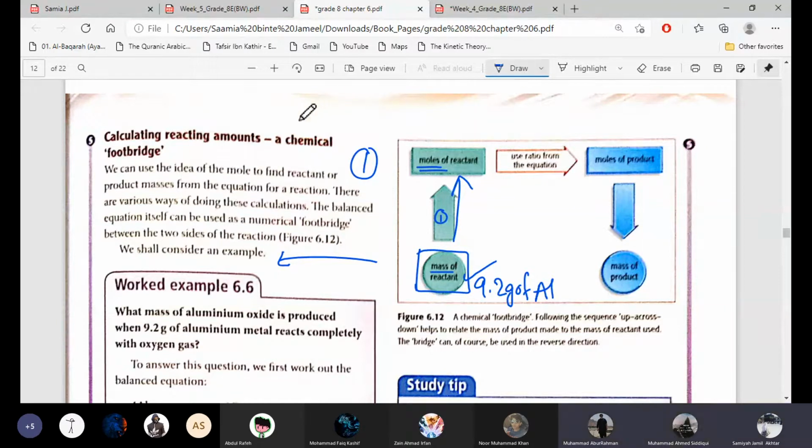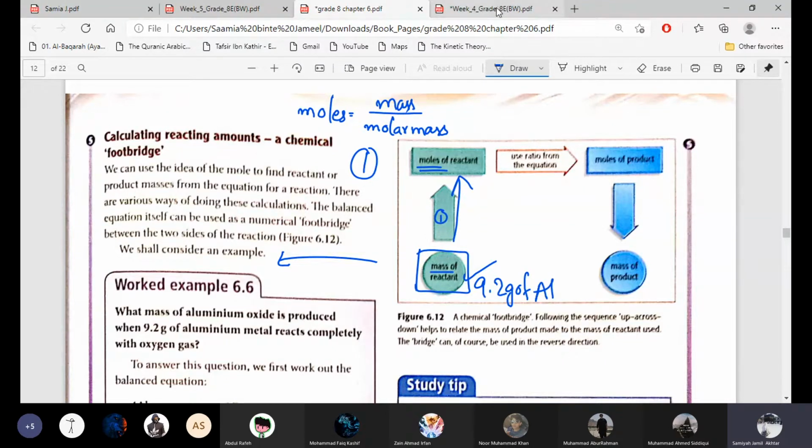What is the formula of moles, beta? Mass upon molar mass. Awesome, very good. Mass divided by molar mass. So by using this formula, we will take out the moles of the reactant from the mass given.